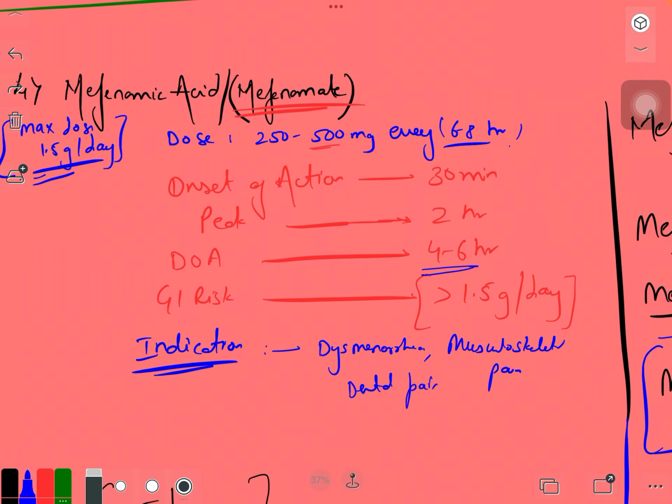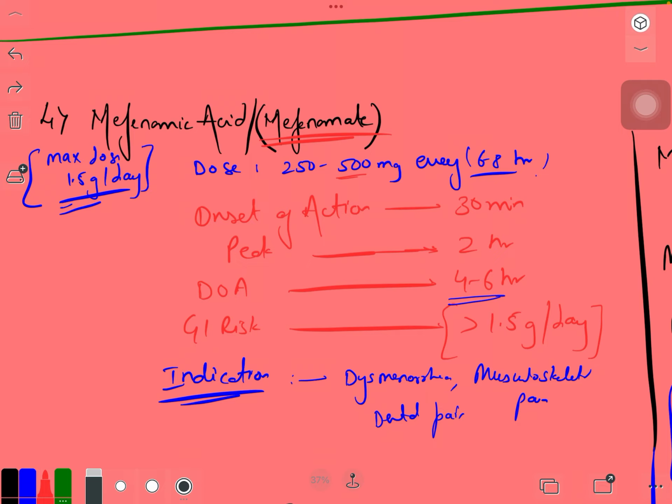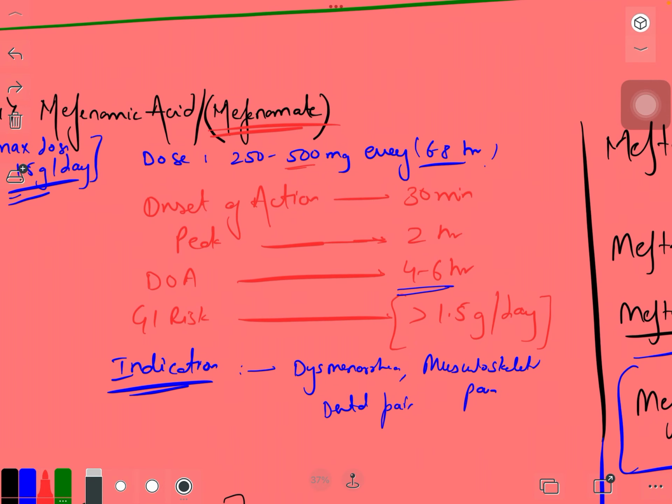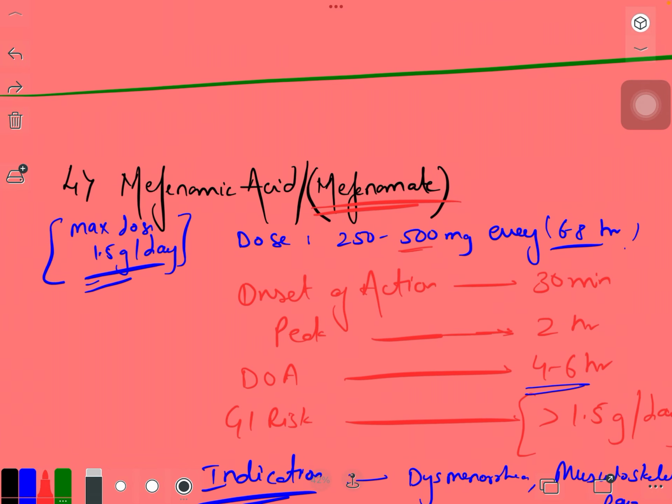Remember the dosage. One more very important thing is the PPIs. If there is a bleed, or if we need to increase the dosage, we have to cover it to take care of the bleed. In this case the PPI that we use will be rabeprazole.